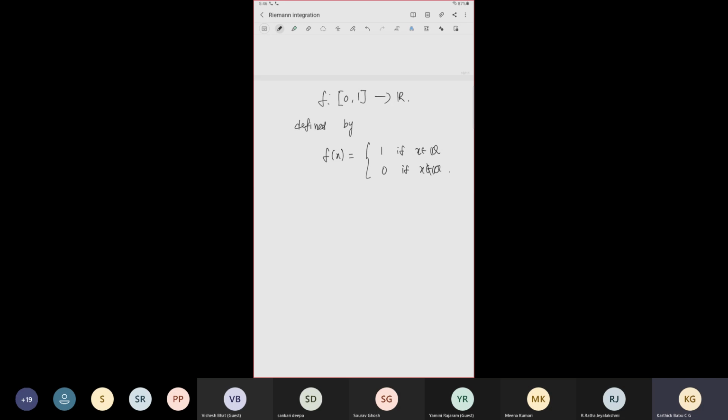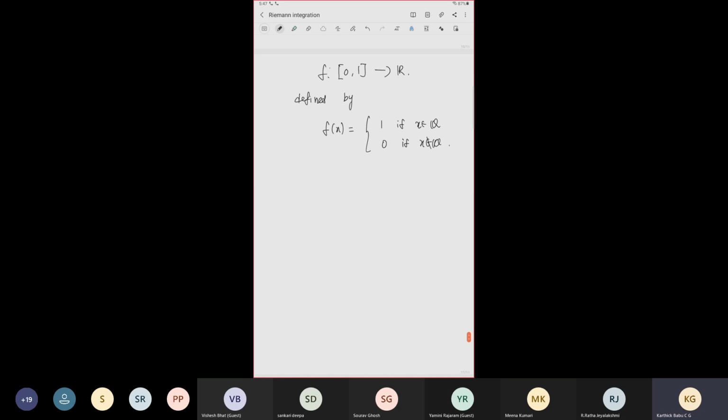So in each interval, however small it may be, the supremum is 1 and the infimum is 0. If you sum, you will get 1 and 0 because you are partitioning the interval [0, 1]. So for any partition this holds, and that's why this is not Riemann integrable.